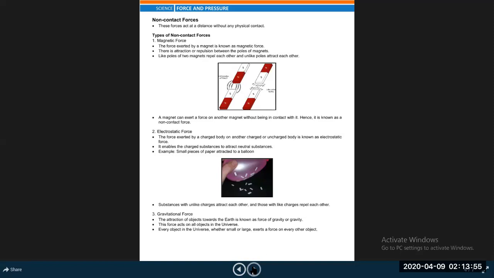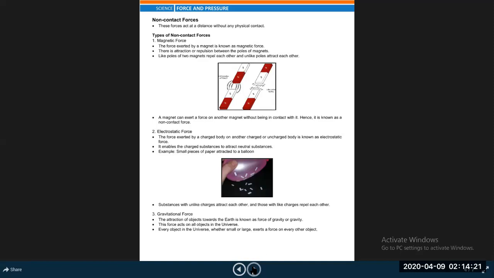As for example, gravitational force, magnetic force, and electrical force are all non-contact forces. Because, as for example, you know that Earth and Sun are not in contact with each other, but Earth and Sun attract one another through gravitational force, which is a non-contact force.